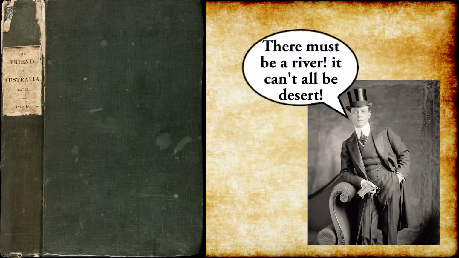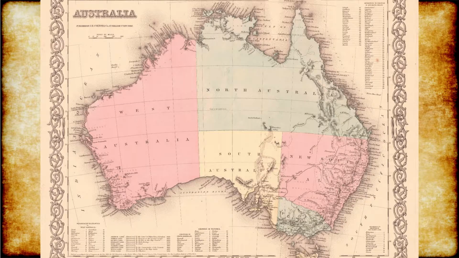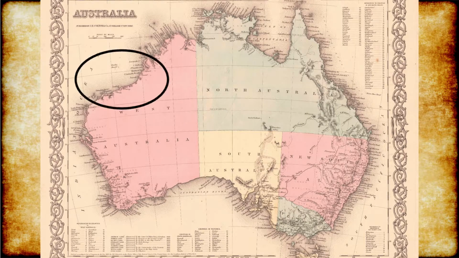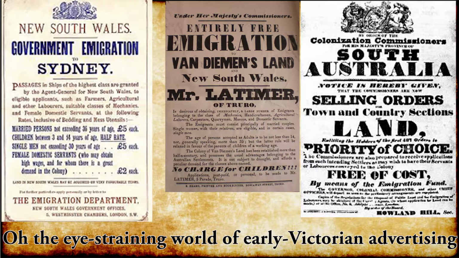Maslin was writing at a time when there was a debate over whether there was a huge river somewhere on the continent. He thought that the discovery of the Murray-Darling Basin flowing northwest had solved this debate. There must be a huge inland stream which pulled the water from these mountains to the west coast, exiting to the Indian Ocean by Roebuck Bay. This conclusion was probably also fed by the cultural desire for a huge amount of fertile farming land as a huge incentive for colonists and explorers alike.